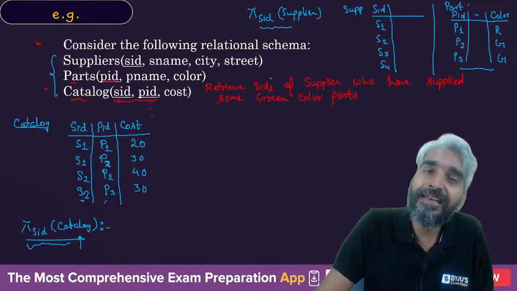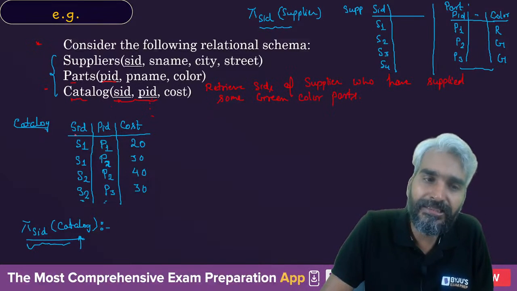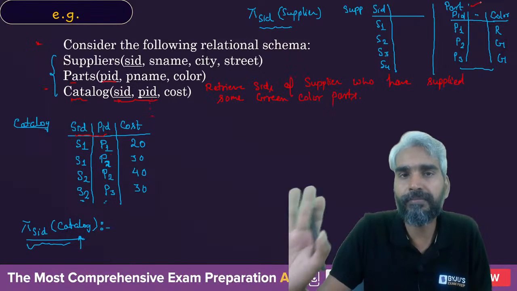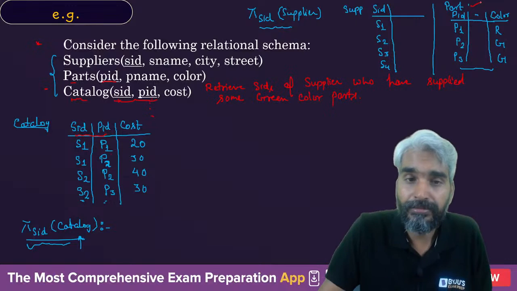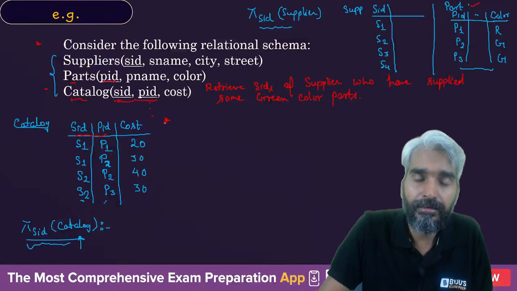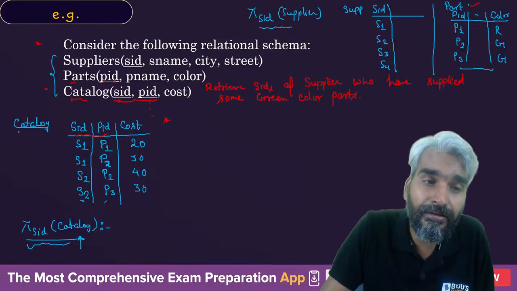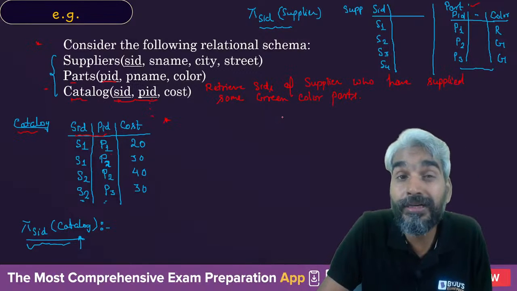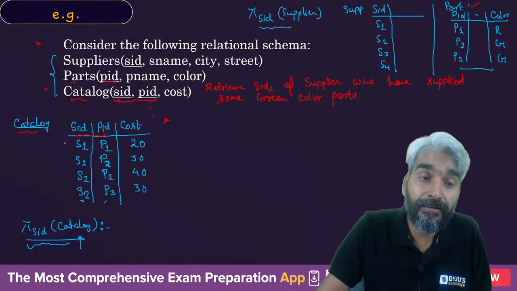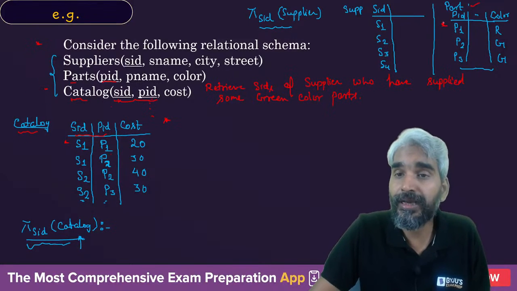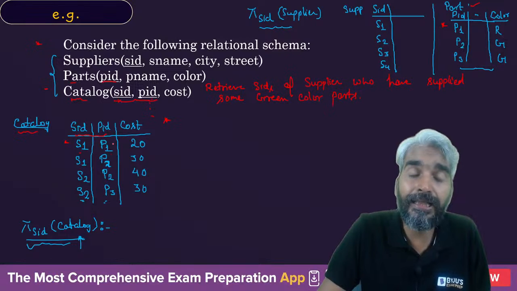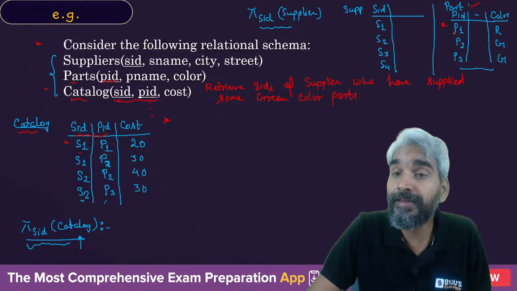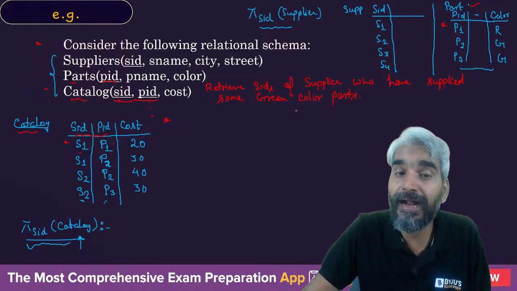Sir, the information that a supplier has supplied a part is available in the catalog, but the color of that part is available in the part table. So you would like to combine the tuples of catalog with the tuples of part, because if you don't do it, then you cannot compare this tuple with this tuple. Here it says that supplier S1 has supplied the part P1, but we don't know the color of part P1. Therefore, we need to check in the part table what the color of the part is. So what will you do?